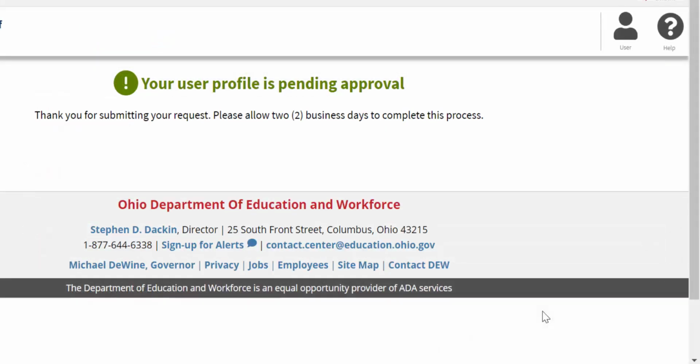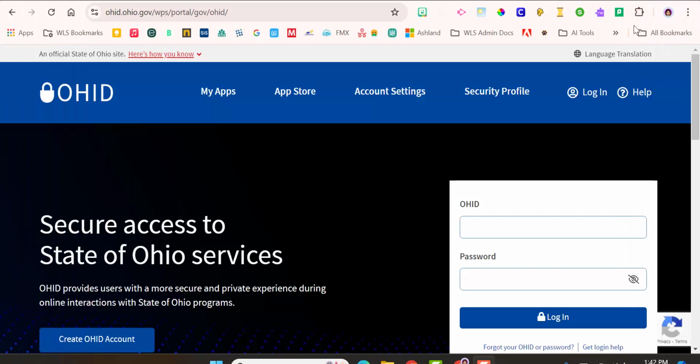It's going to take about 2 business days to complete this process. And then once your user profile is approved, then what we're going to do next is we are going to request an educator state ID. All right, we are back.